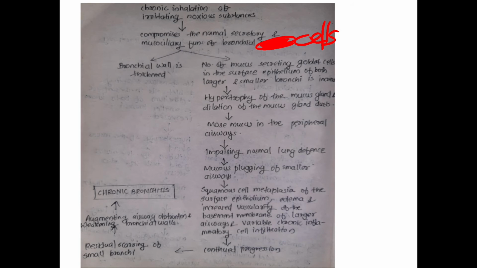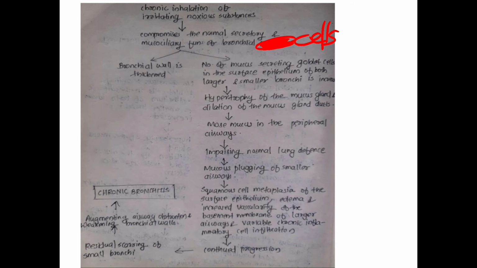And this increased quantity of tenacious secretions, that is mucus within the bronchial tree, frequently causes mucus plugging of the smaller airways. As a result, you can see squamous cell metaplasia of the surface epithelium, edema, and increased vascularity of the basement membrane of larger airways, and variable chronic inflammatory cell infiltration.